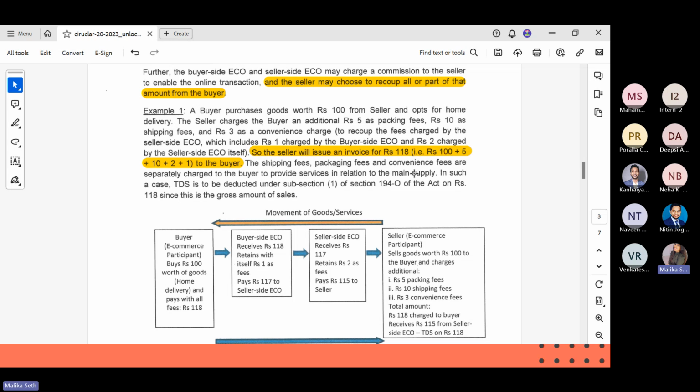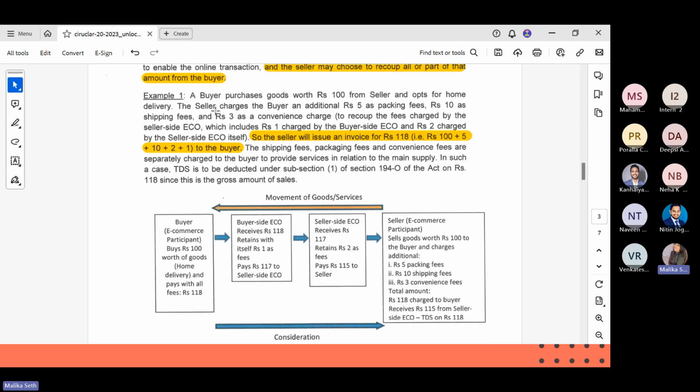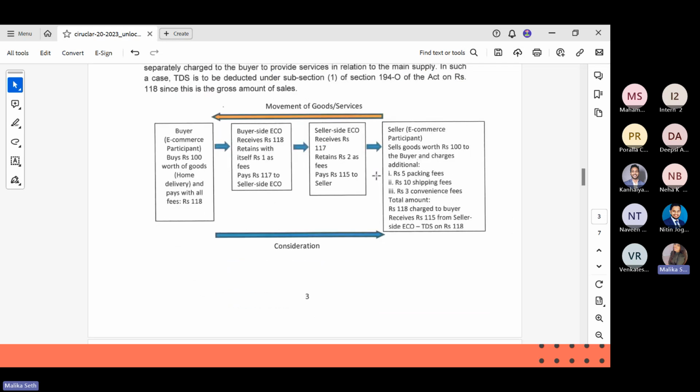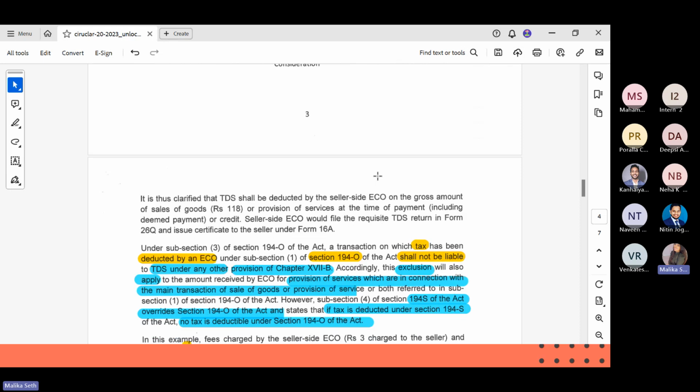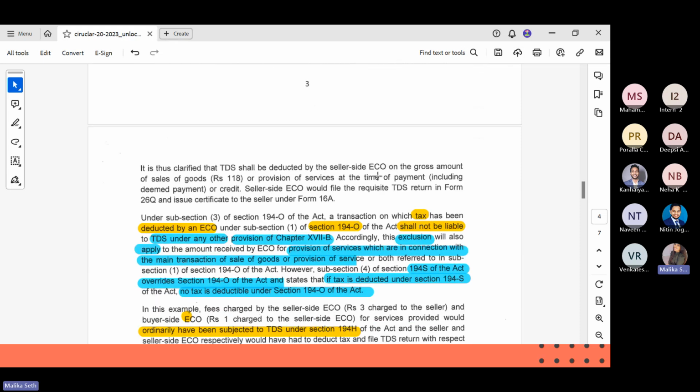So including the commission, the shipping charge, and the packaging charge, all of that is included, and that forms the gross amount for deducting TDS. So in this case, when you add all of these amounts, the seller issues an invoice of 118 and the TDS is deducted on 118 only, because that is an expense for the seller. So that will form part of the gross amount.